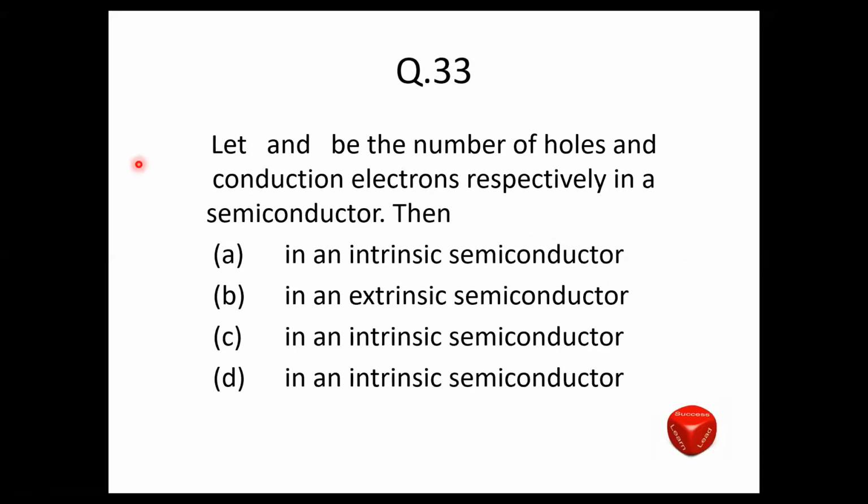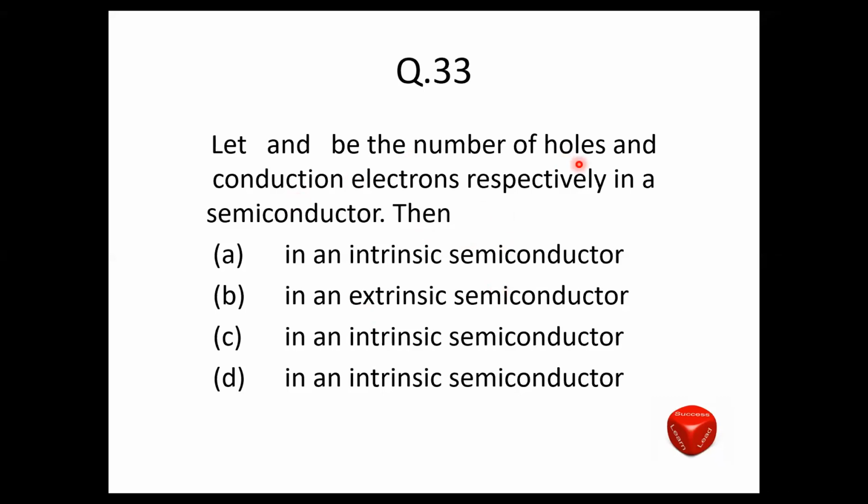Let Ne and NH be the number of conduction electrons and holes respectively in a semiconductor. Then what kind of semiconductor is it? The condition is missing here.